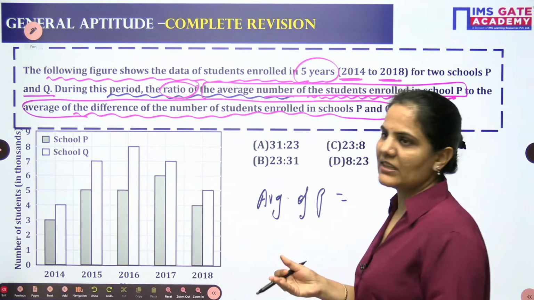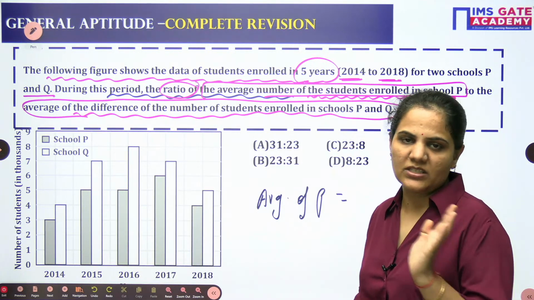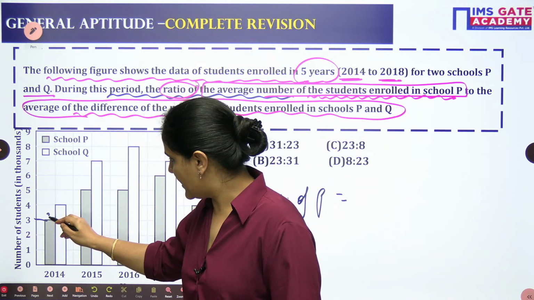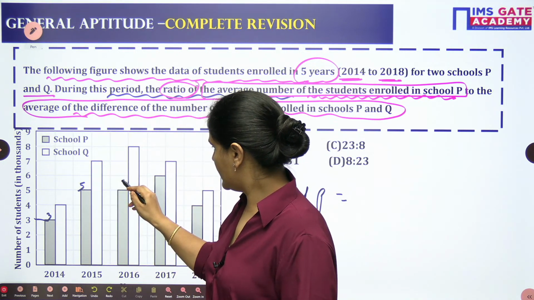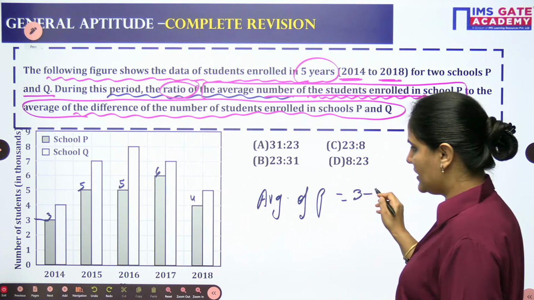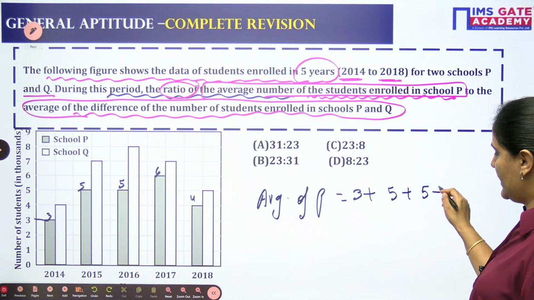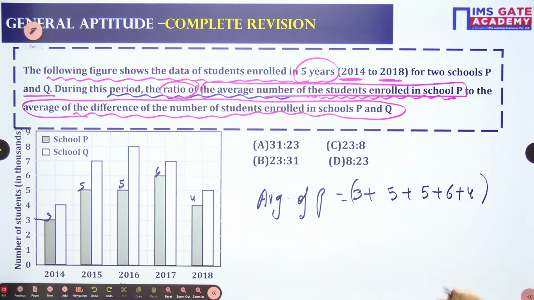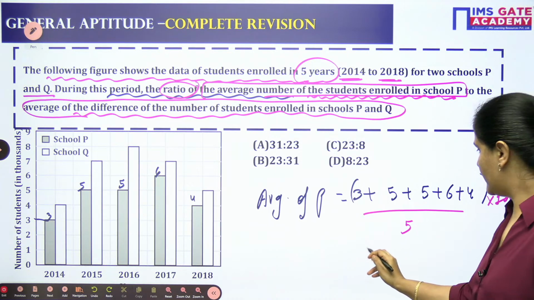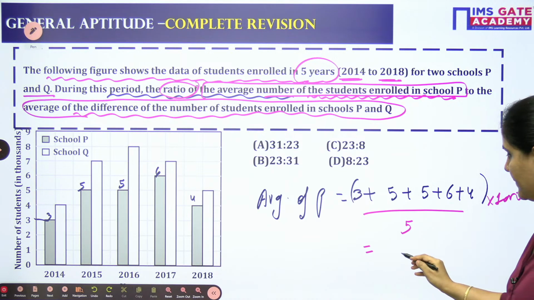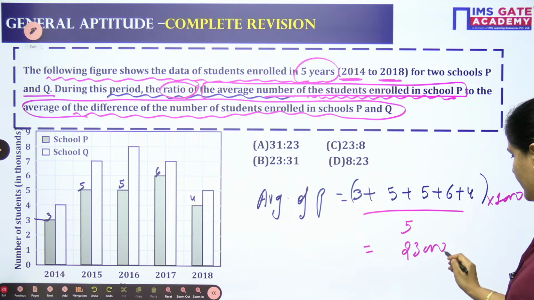Average, as we discussed yesterday, is the sum of all the terms divided by the number of terms. For P, the values are 3, 5, 5, 6 and 4. So the average will be 3 plus 5 plus 5 plus 6 plus 4. As the data is in thousands, multiply by thousand, divided by 5. So this is 23,000 by 5.